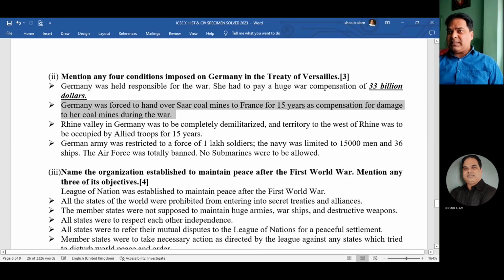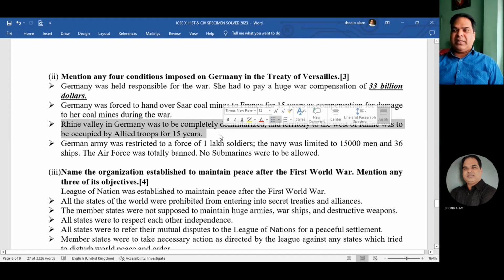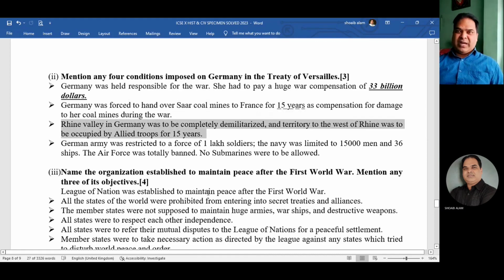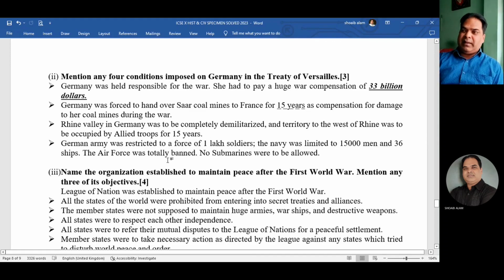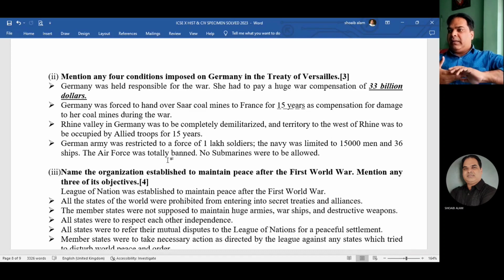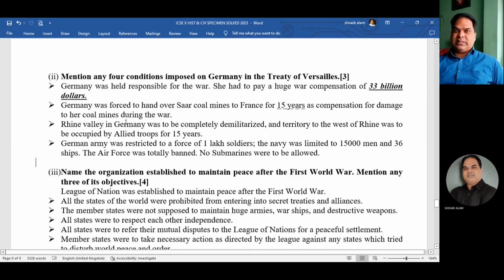Okay, simply remember, mention any four conditions imposed on Germany. So all this. Then number three, Rhine Valley was demilitarized for 15 years. No military activity could take place over there. Okay. Then this one was also important. German army was restricted to 1 lakh soldiers. The navy was limited to 15,000 men. Okay. And yes, and 36 ships. Air force was totally banned. No submarines were to be allowed. Okay. So this is one.